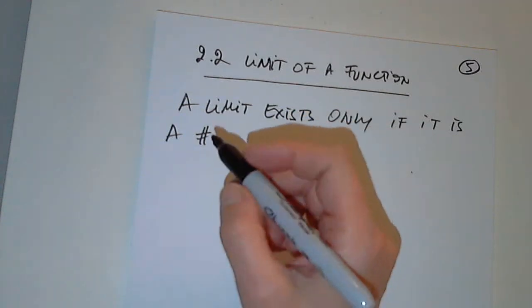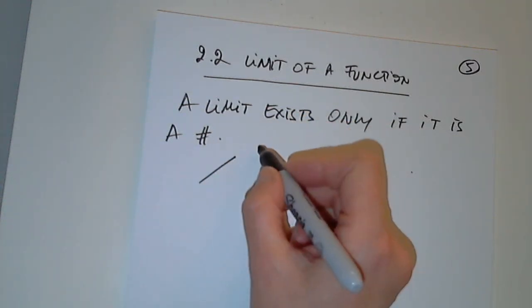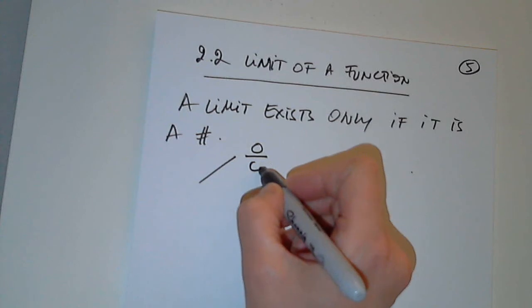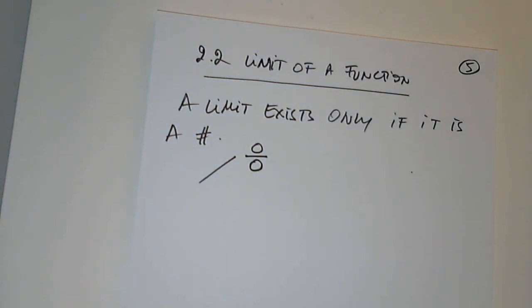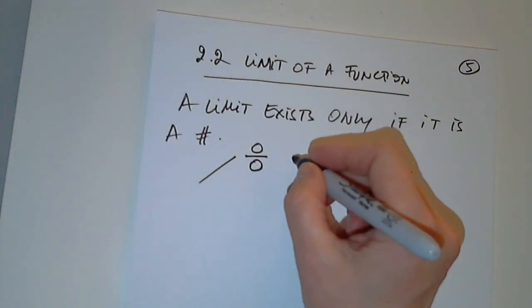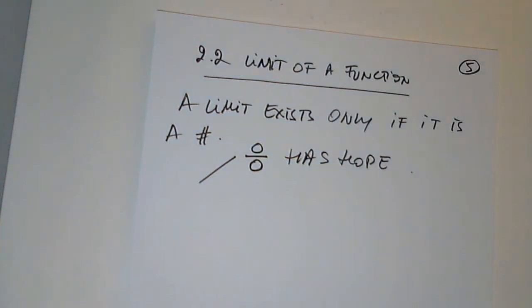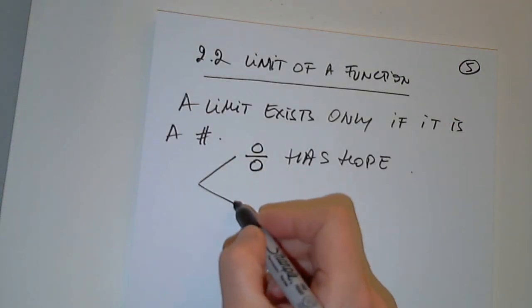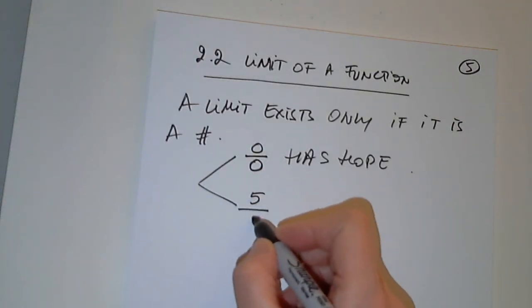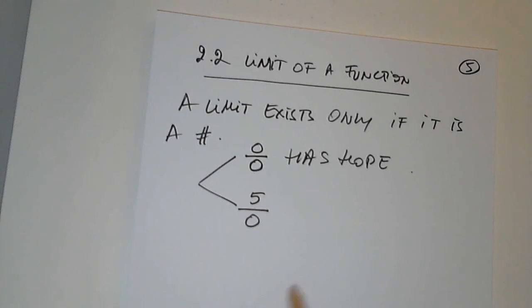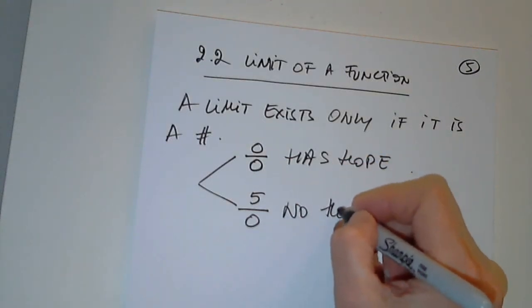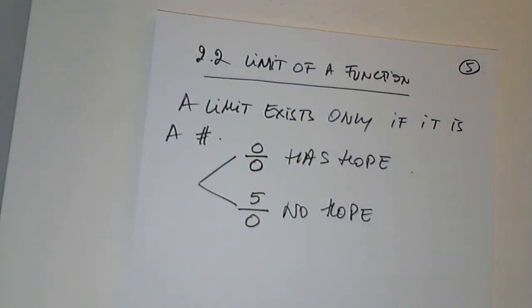So in several situations, we will encounter something like 0 over 0. 0 over 0 has hope that the limit exists. There is hope. But if I encounter something like 5 divided by 0, there is no hope for the limit to exist.